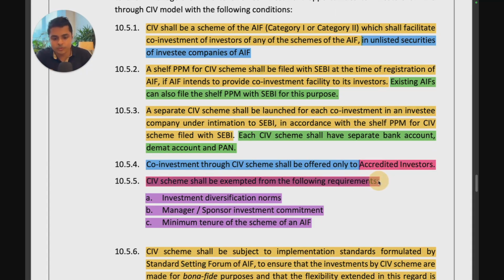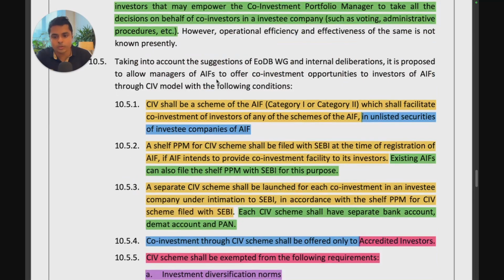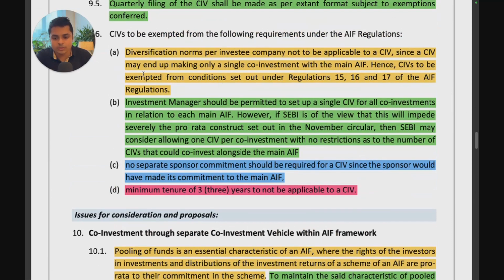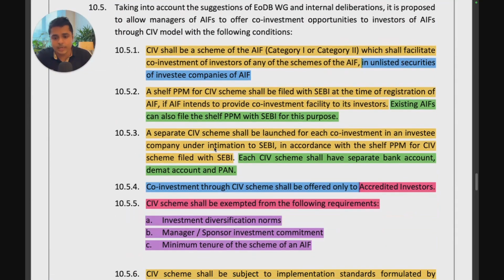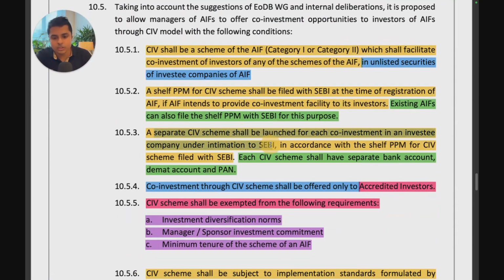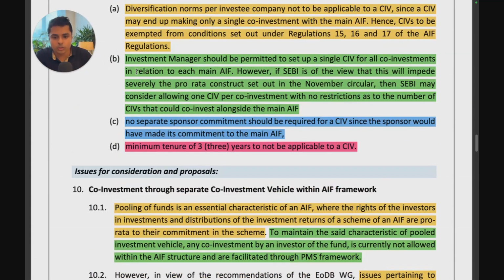Co-investment scheme shall be exempted from the following requirements. So no investment diversification norms, no sponsor commitment, no minimum tenure. So what all were they asking for? They were asking for 4 things: no diversification norms, no separate commitment, no minimum tenure, and point 2 was already accepted, that you can launch a single CIV for all co-investments, or no restriction on the number of CIVs, co-investment vehicles. So they accepted that also. I think separate co-investment scheme for each. They're not allowing single co-investment scheme for all co-investment vehicle. So not a single CIV for all co-investments, separate only. So point 2 actually has not been accepted completely. Point 2 here is not accepted completely.